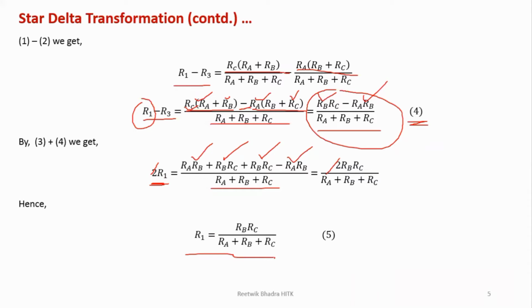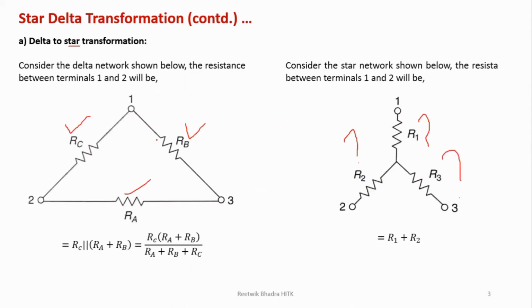Now I'll take a conclusion from here, because it will be helpful for you to remember. It's not possible to derive so many things in the exam and find out what is R1. So how to remember it? If you look into this, R1 is RB RC, right? So if you look into this figure, compare this figure over here.